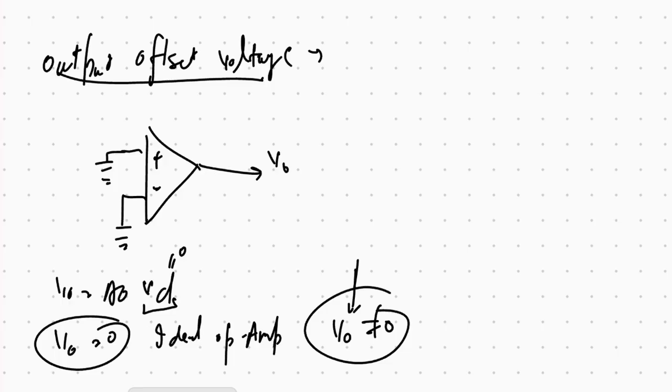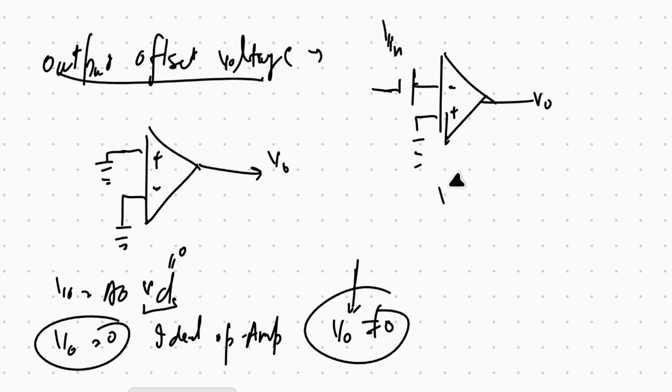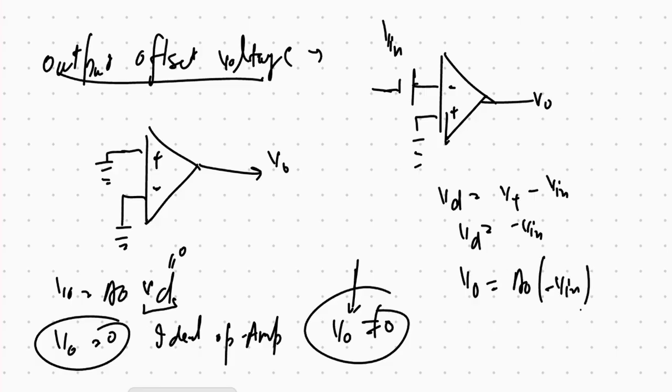To make it 0, we have to apply some input. So this is an op amp, this is negative, positive, the output. We have to apply some voltage v in, with the positive input equal to 0. So then vd, which is equal to v positive minus v in, which is minus v in. So v output, which is equal to a node times minus v in, and v in is equal to minus v output by a node.